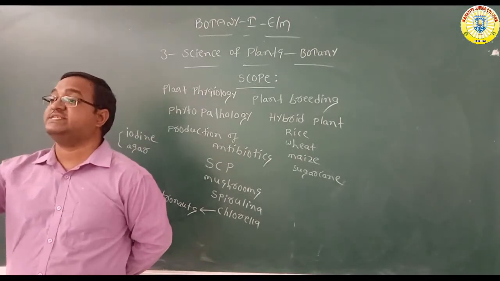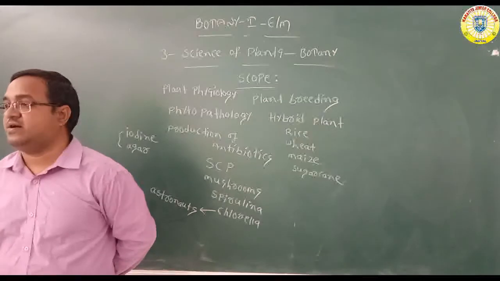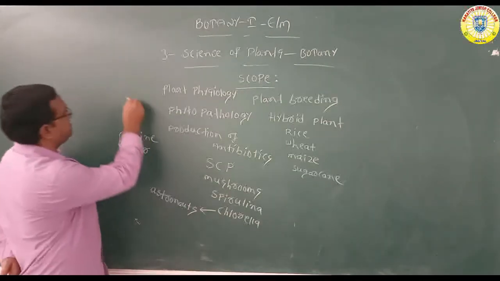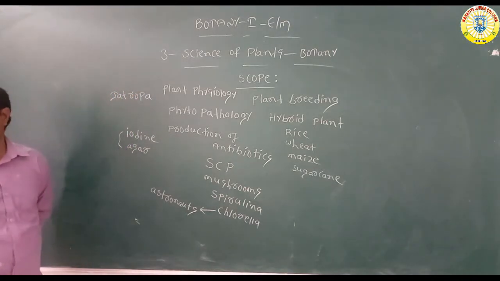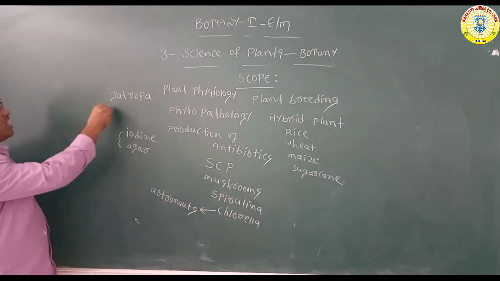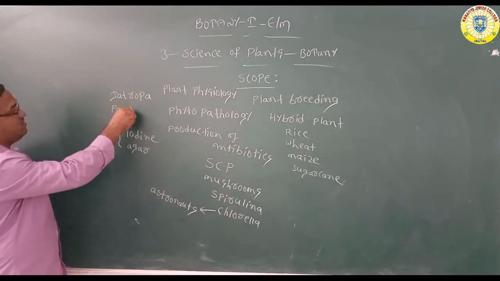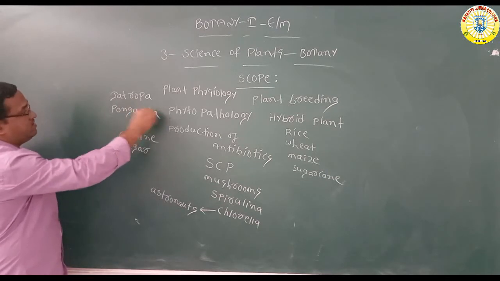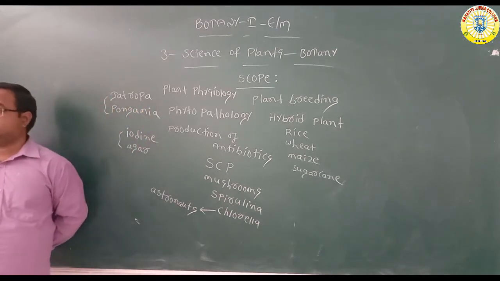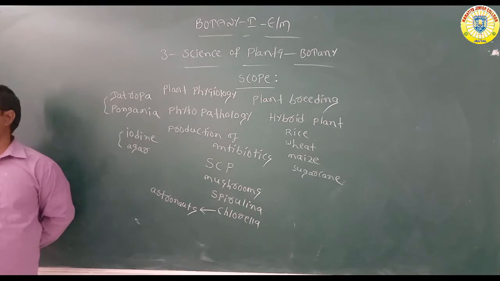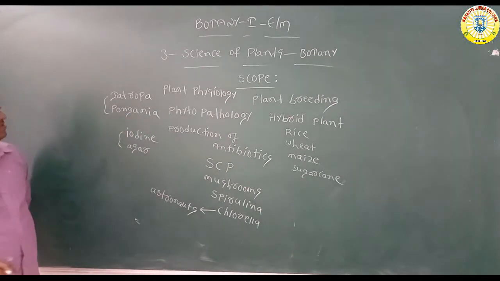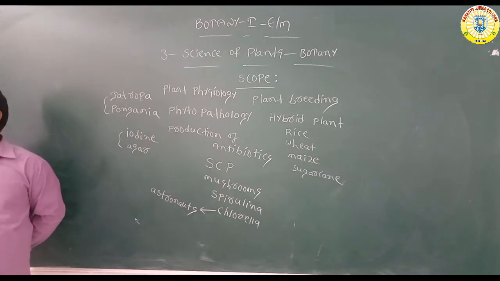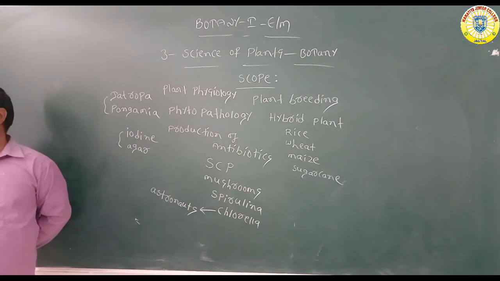Already in 10th class we have learnt about the Jatropha plant. Jatropha is called the biodiesel plant. Jatropha plant and Pongamia plant. Jatropha and Pongamia can produce biodiesel. The Jatropha plant, which is called the biodiesel plant, can produce vegetable oils, and the Pongamia plant also. These two are biodiesel plants which can produce oil products.